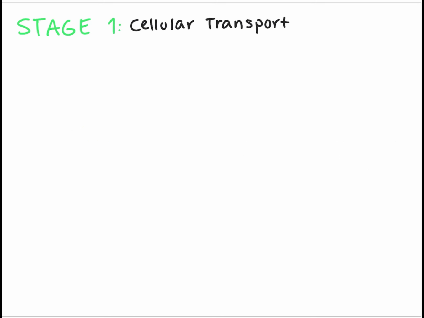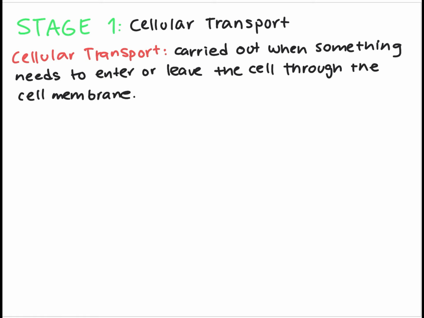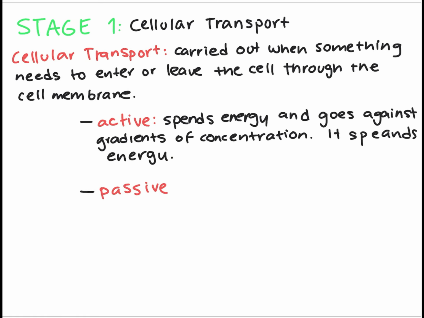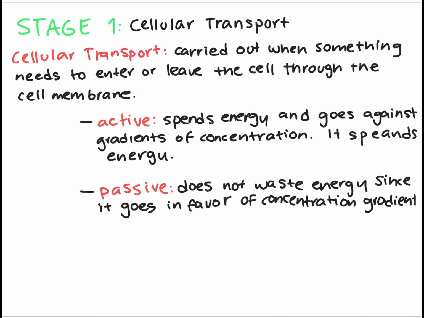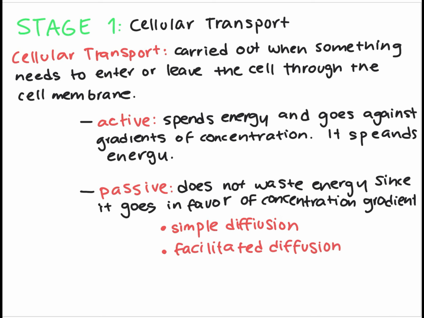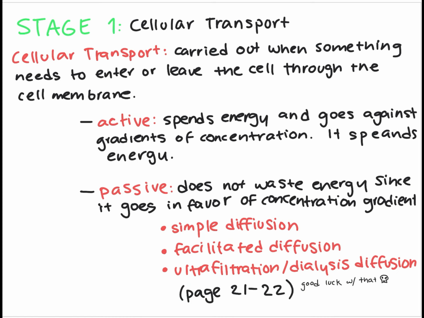Okay, so for nutrients to pass through the cell membrane, they need cellular transport. There are 2 types, active and passive. Active transport requires energy and goes against the concentration gradient, while passive transport does not require energy because it goes in favor of the concentration gradient. Passive can have simple diffusion, facilitated diffusion, or ultrafiltration/dialysis diffusion.